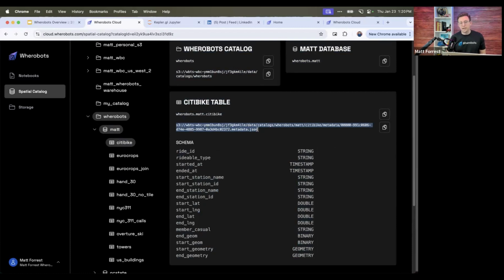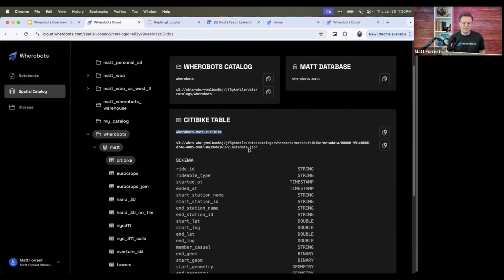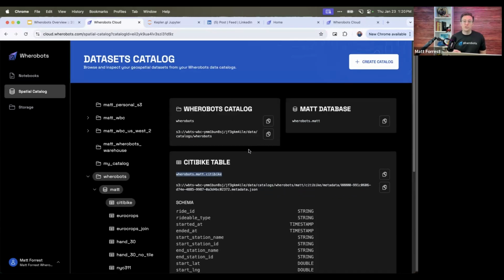That JSON file is storing that catalog reference, and I can actually query this just like a table. On the back end, it's actually just a bunch of Parquet files and a JSON file, but it's treated like a table, and I can do inserts and updates and all these different things. This is basically what a lakehouse is, right? You're storing your data as files, but it gets represented as a table. So we provide that functionality to you, not only to read from an Iceberg instance, but also to create your own. And I think we're the only solution today that allows you to create spatial Iceberg.